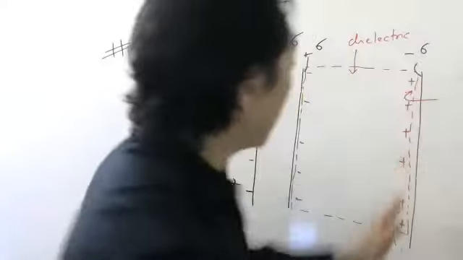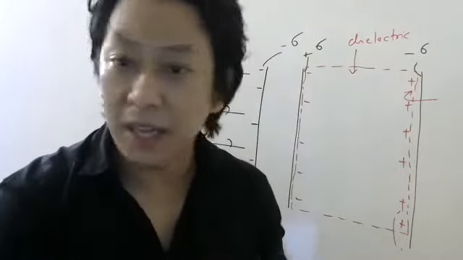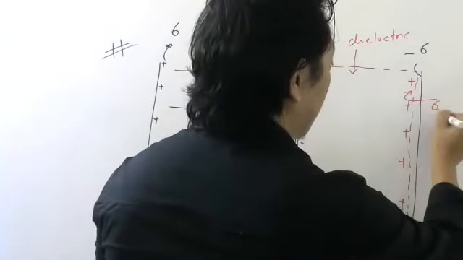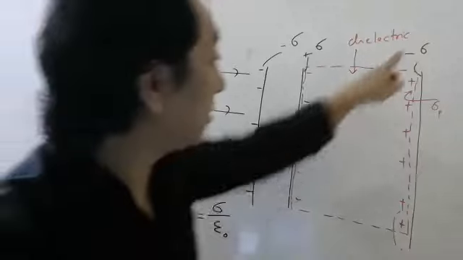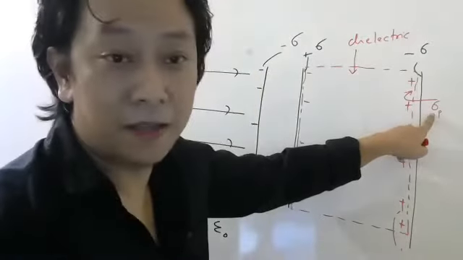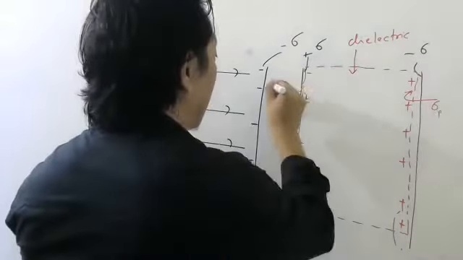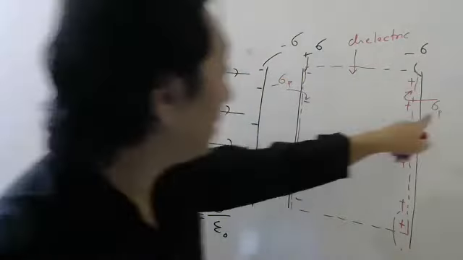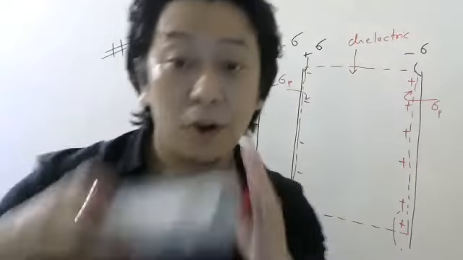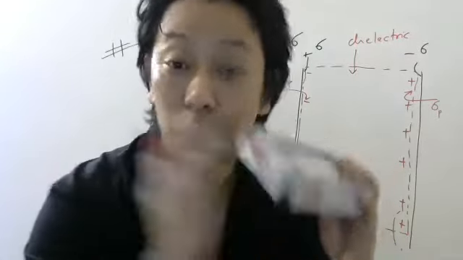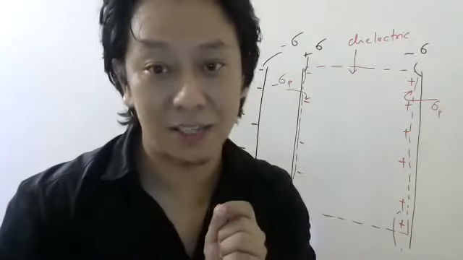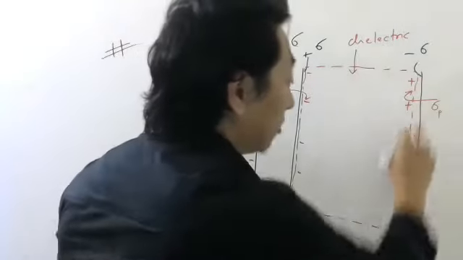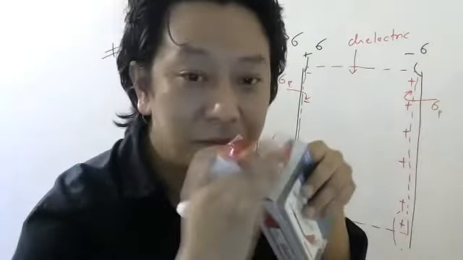So on this side, whatever charge has come, I can divide charge by area and call it surface charge density. But we will call this sigma P. Now be careful with this sigma and this sigma. Here it will be minus sigma P. So this is the charge given to the plates. This is the charges which are developed on the surface. We call these charges induced charges also, or sometimes bound charges, because they are bound to the medium.